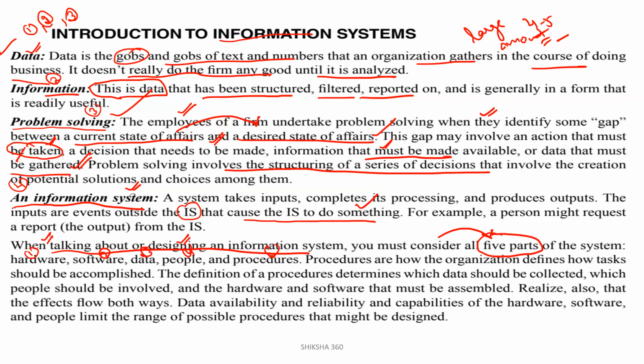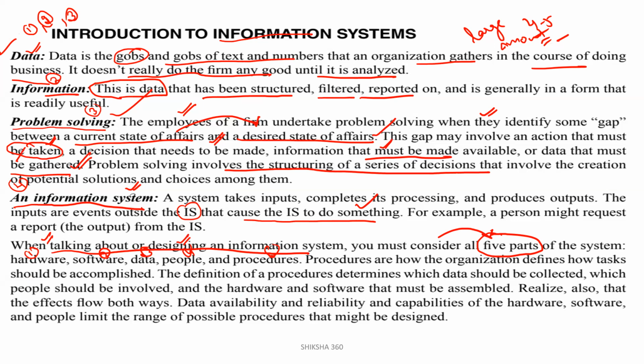So procedures are how the organization defines how the task should be accomplished. The definition of a procedure determines which data should be collected, which people should be involved, and the hardware and the software that must be assembled. Clear?